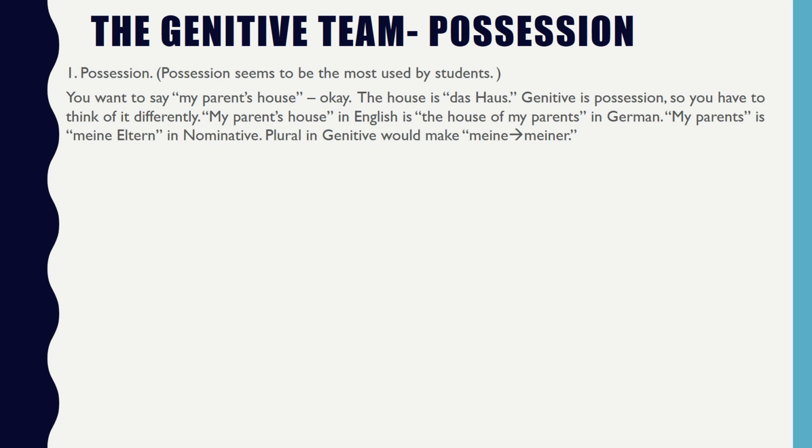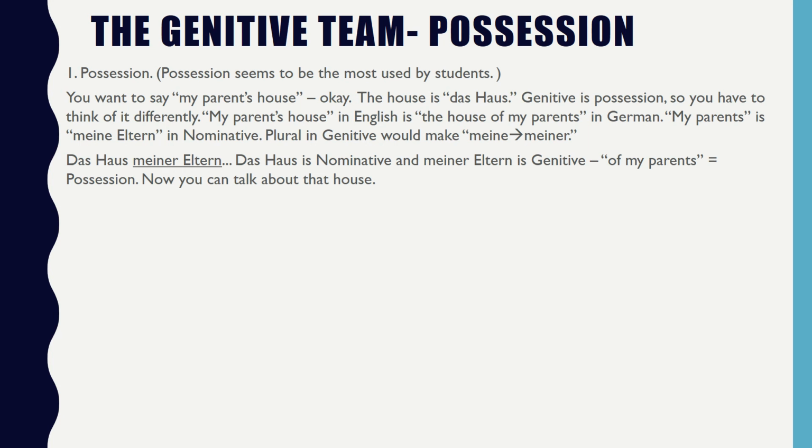The way to say my parents is meine Eltern. That's meine Eltern in nominative. So meine Eltern is plural, parents. Plural in genitive would mean that meine becomes meiner. So we get das Haus meiner Eltern. Das Haus is nominative, and meiner Eltern is genitive. So meiner Eltern really means of my parents. And that is how we show possession.